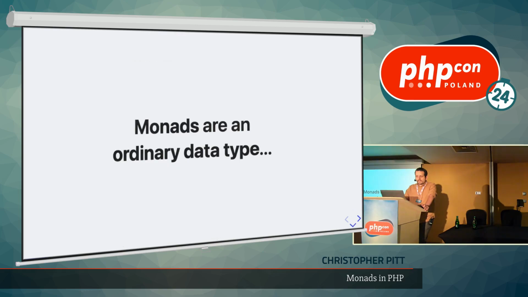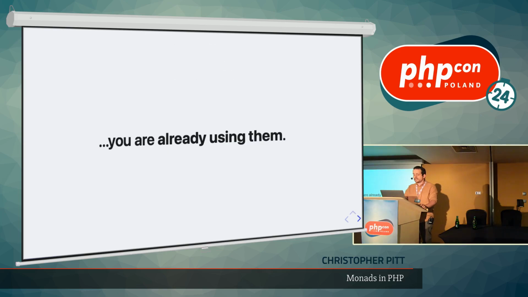Okay, right at the top, if there's one thing that I want you to remember after this talk, it's that monads are an ordinary data type. If that's all you get from this, I want you to be able to understand they're an ordinary data type, and hopefully with the examples and the explanations, you will get there, and also come to realize that you're probably already using them. So let's figure out why that is.